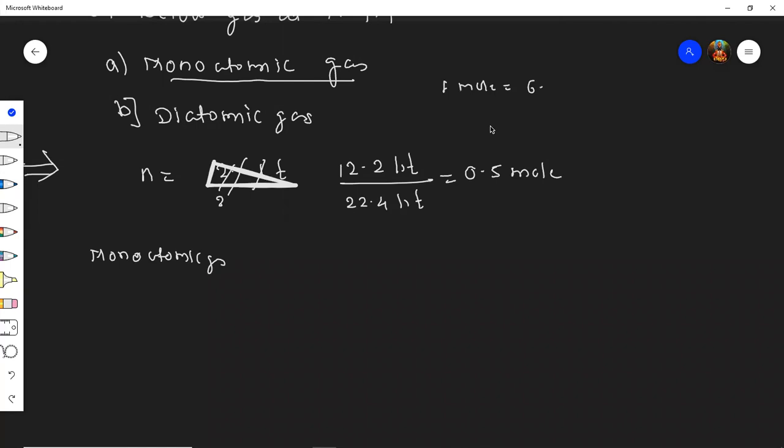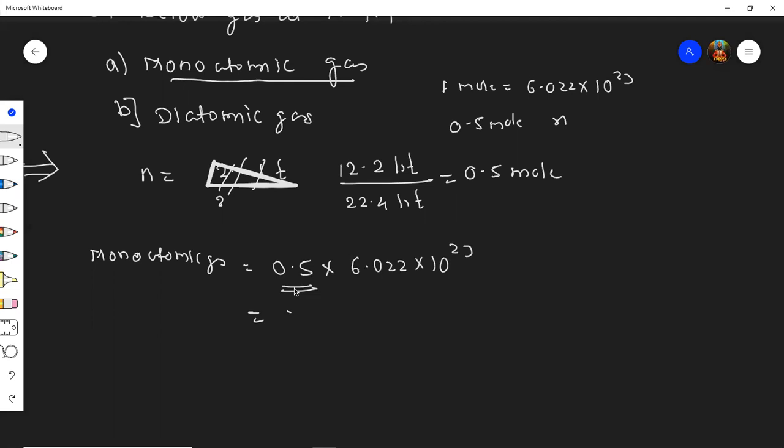So 0.5 moles is X, so it will be 0.5 into 6.022 into 10 to the 23.